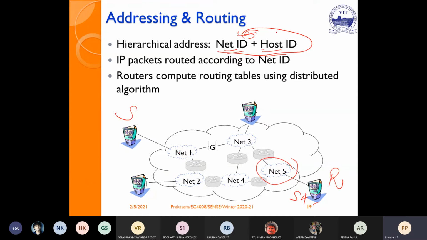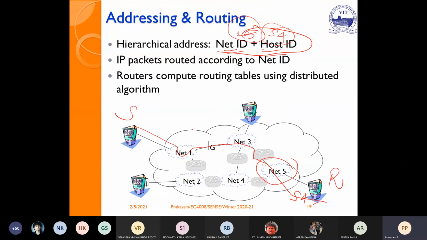So if it is 5 S4, this message will automatically go here and reach here, because net 5 is the network ID and in net 5, S4 is the host ID. If it contains both of these, IP packets are routed according to the network ID, then distributed to the end users.